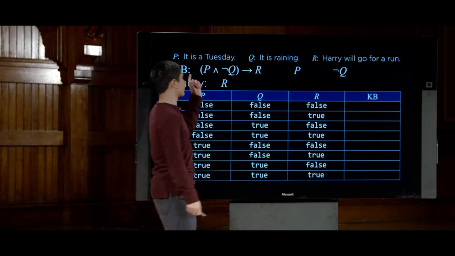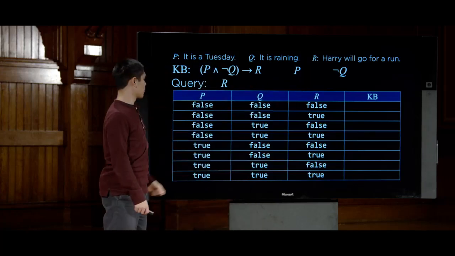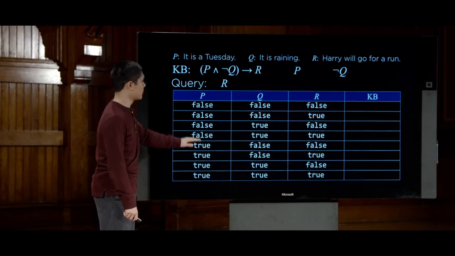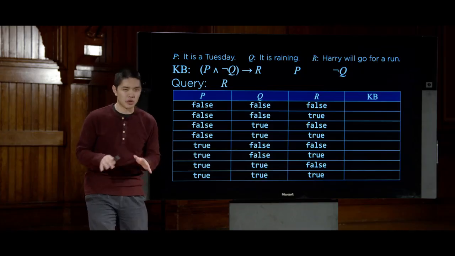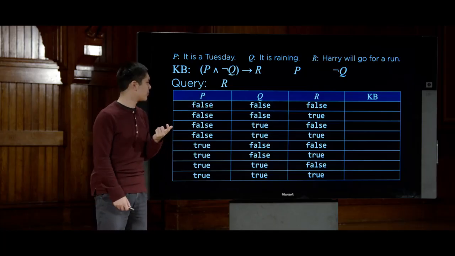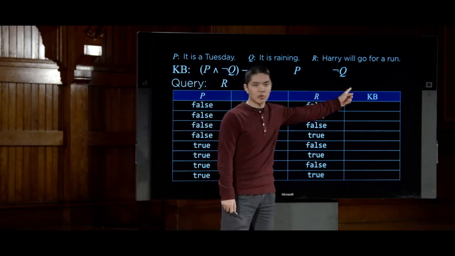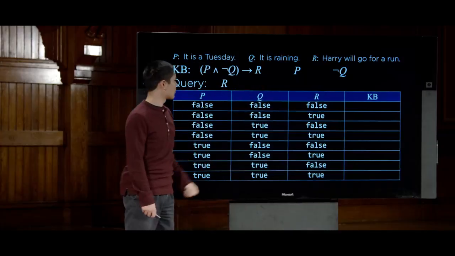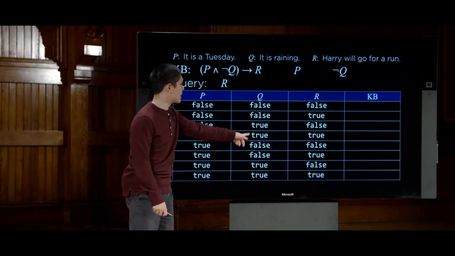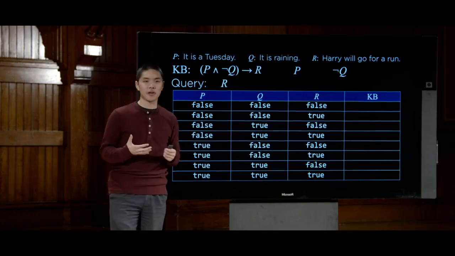Well, in the knowledge base, for example, we know P. Like, we know it is a Tuesday, which means we know that these first four rows where P is false, none of those are going to be true or going to work for this particular knowledge base. Our knowledge base is not true in those worlds. Likewise, we also know not Q. We know that it is not raining. So any of these models where Q is true, like these two and these two here, those aren't going to work either because we know that Q is not true.